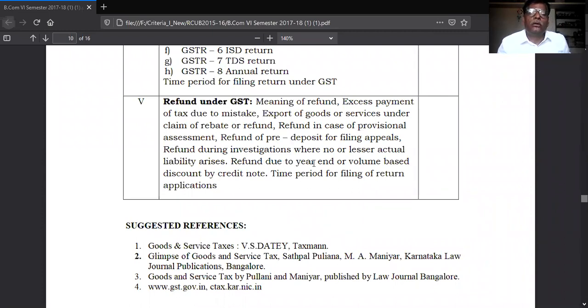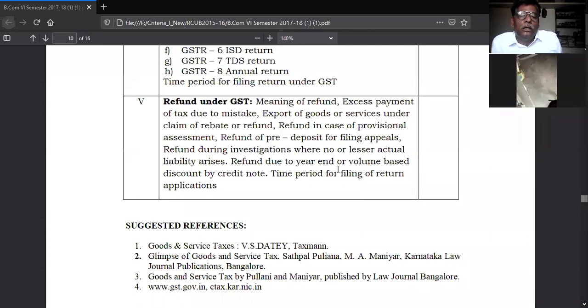So this fifth unit is totally related with refund of tax and refund during investigation. If they make an investigation regarding tax paid by you, at that time, if they consider the amount paid is more, that amount will be refunded by the department. That is called refund during investigation.